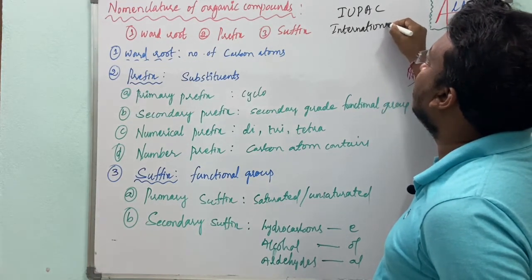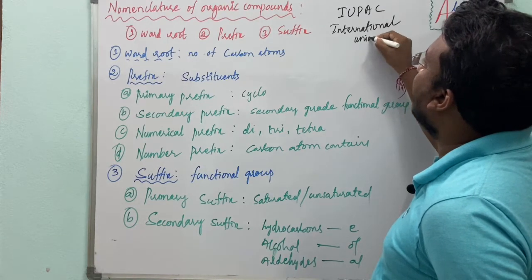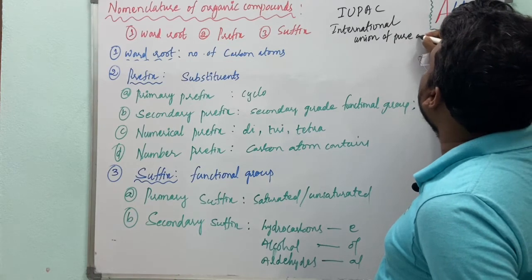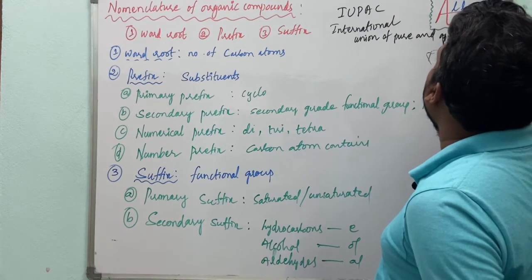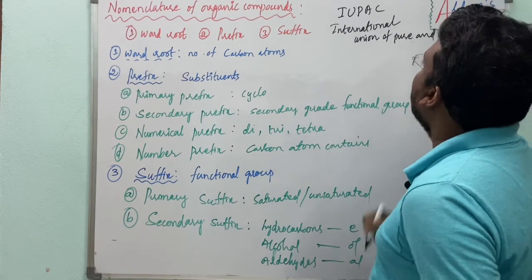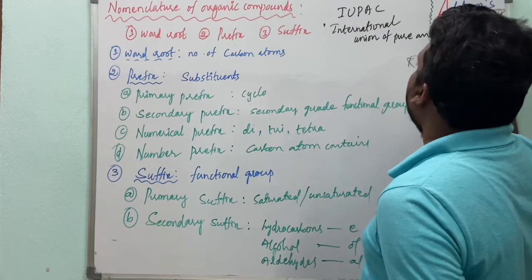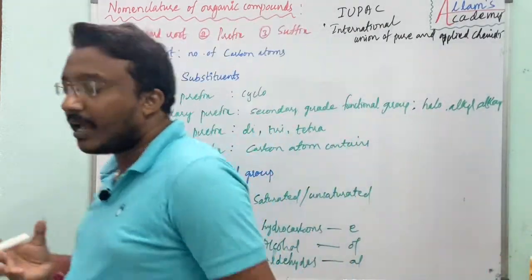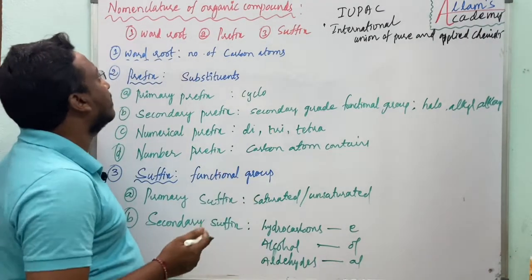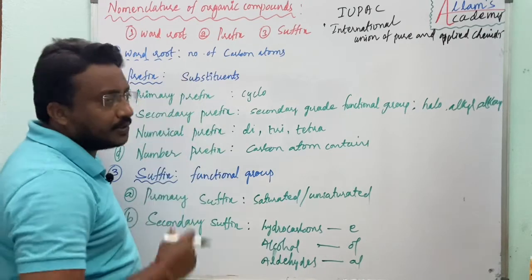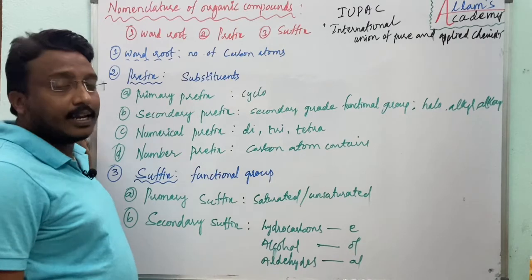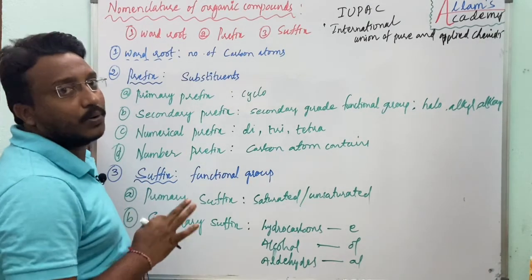International Union of Pure and Applied Chemistry has given a way of writing a name for the carbon compounds. According to IUPAC, the name of an organic compound contains mainly three parts.